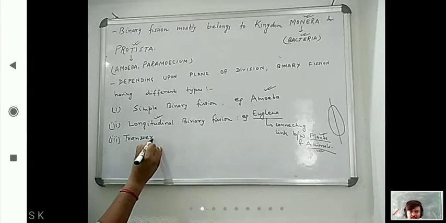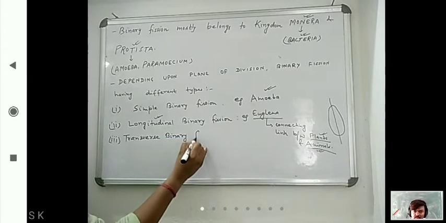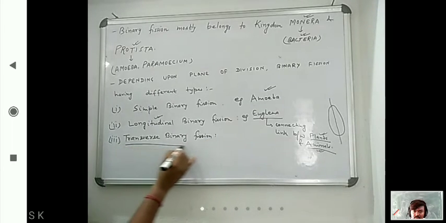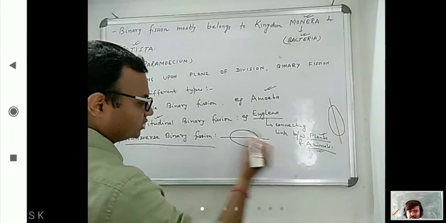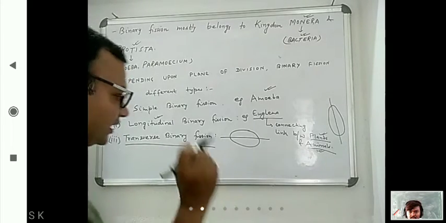Now the third one is transverse binary fission. Transverse means what? Like that. This one is crossed. Okay. So in transverse binary fission, what are the examples? Like bacteria, paramecium, diatoms.